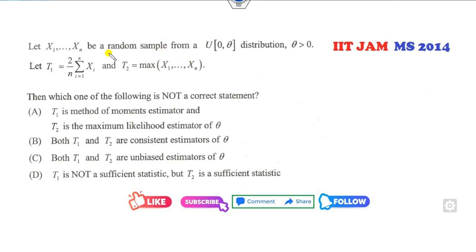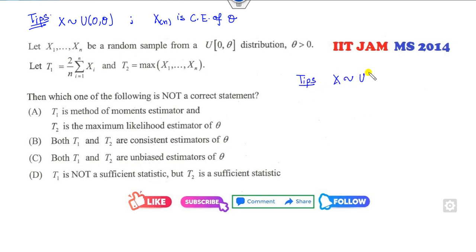Okay, so if x follows my uniform distribution of this, fine. Now, xn is the consistent estimator of theta. Firstly, I will give you the tips.